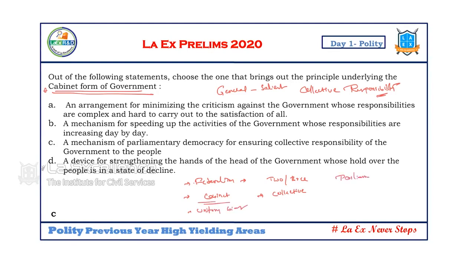Why is it called parliamentary form of government? The executive of the day is answerable and accountable to the legislature. So that's why it is called parliamentary form of government. That is the central point you need to remember. Next, in this, which option has this particular collective responsibility? That is there in the C. Obviously, the answer is going to be C.